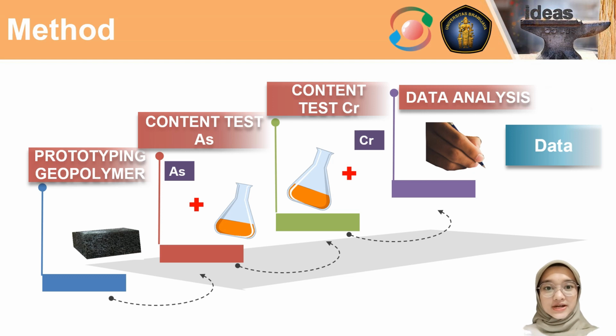The final test step was arsenic content from the prototype. Before that, the prototype was made by solution of fly ash, the rice husk ash, with addition of potential bacterial consortium. The test was using rapid arsenic test kit. Its result can be analyzed for differences.